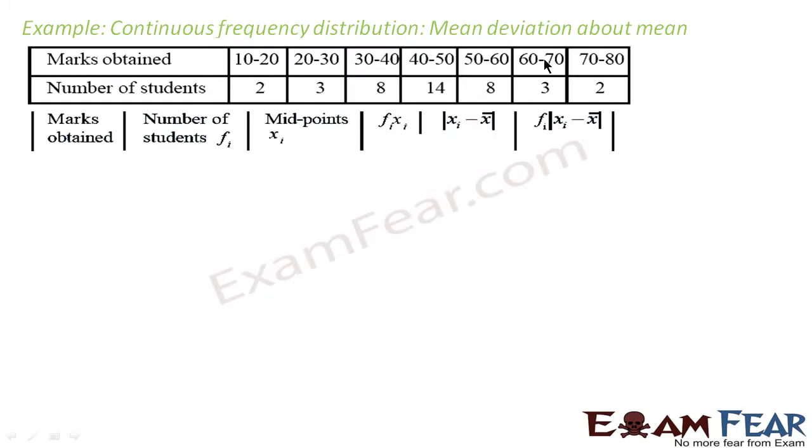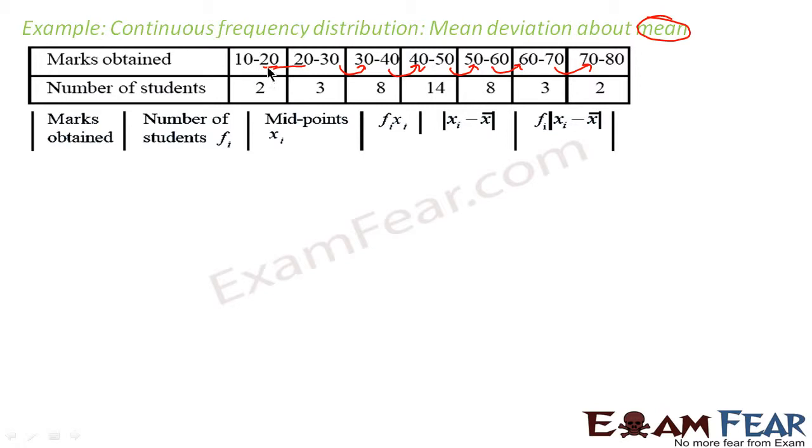In this case, we have to find the mean deviation about the mean. Here it is a continuous frequency distribution. Why? Because the first thing we see is there is no gap: 10 to 20, then 20 to 30, then 30 to 40, 40 to 50, 50 to 60, 60 to 70, 70 to 80. There is no gap. Correct? First thing we have to do is find xi actually.